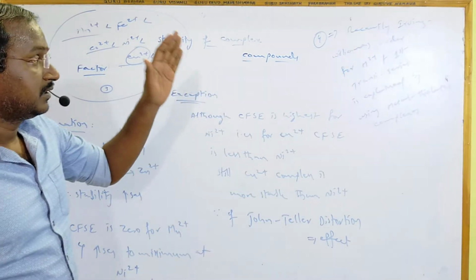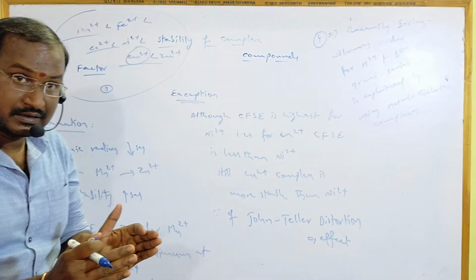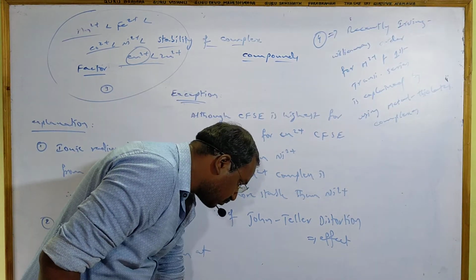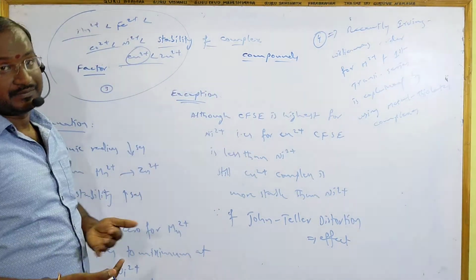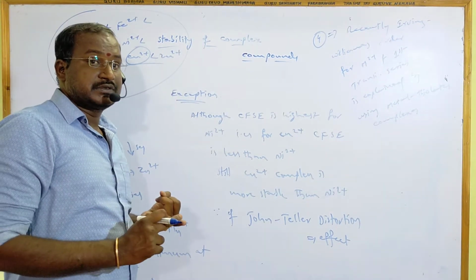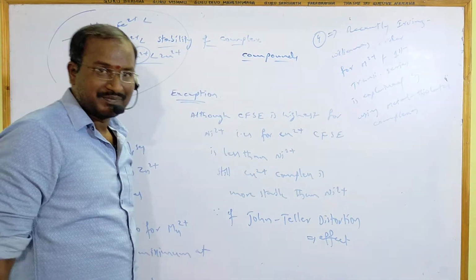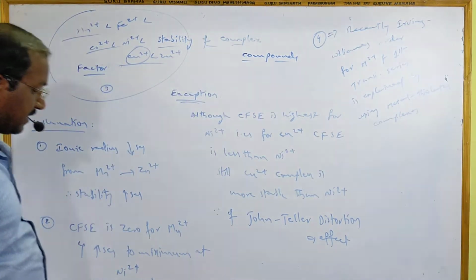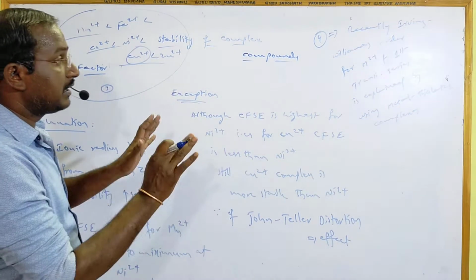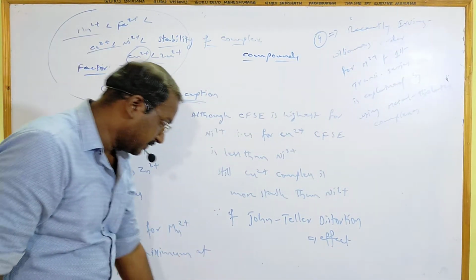Both are interplaying, covalent nature and electrostatic attraction, to cause the stability of the complexes. That was identified recently to explain the Irving-Williams order. Very, very important.